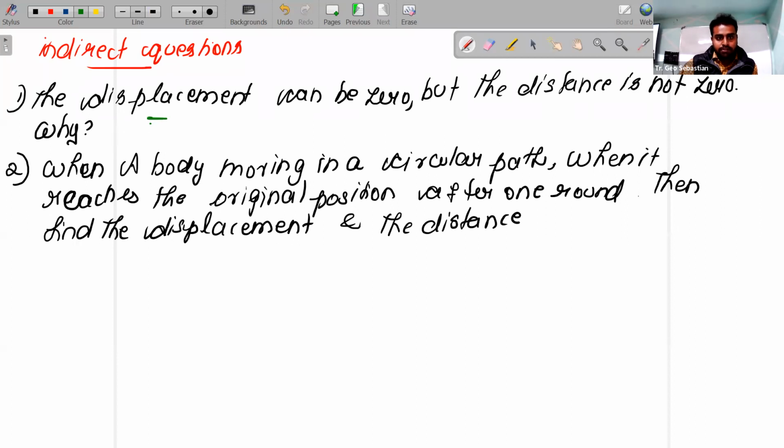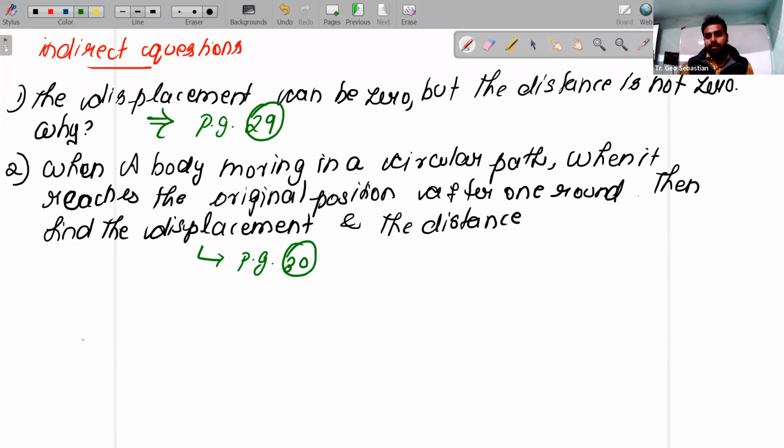Children, the first question's answer is available in page number 29. In my notes also, it is available. Already you guys got the notes, right? So it's available. If you guys were absent for those classes, then you can refer to page number 29 from your textbook. The second one's answer is available in page number 30. So if you want, you can check the page.